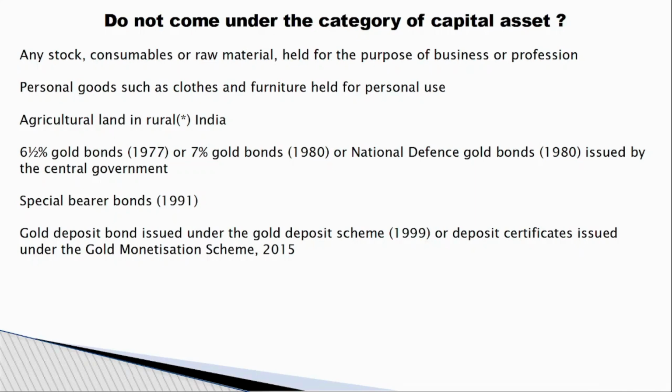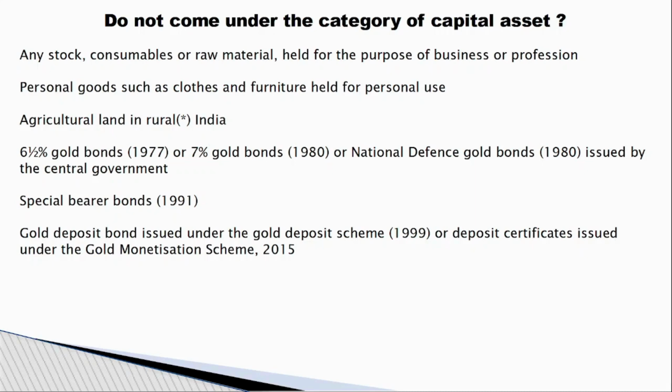So 6.5% gold bonds issued in 1977, 7% gold bonds issued in 1980, national defense gold bonds issued in 1980. For these bonds, if the price has gone up and you sold for the higher price, this will not come under capital gain. Special bearer bonds in 1991, all other schemes mentioned. If you buy something and sell for a higher price, you need not show it in the capital gains and you need not pay the capital gain tax.